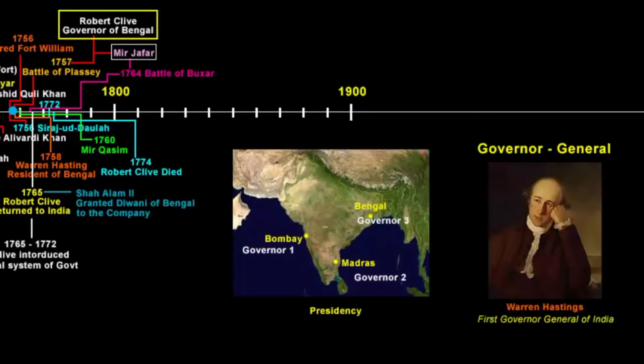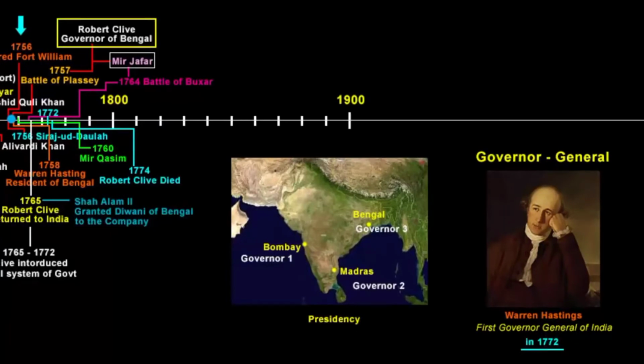And Warren Hastings was the first Governor General of India. He was appointed as the Governor General in 1772. And not to forget, Warren Hastings is the same guy who was once the prisoner of Siraj-ud-Dowlah when he captured Fort William at Calcutta in 1756. Moments back I said Warren Hastings became the Governor General in 1772. Actually it was 1773. I missed it by a year. In 1771 he was appointed as the Governor of Bengal, just like how Robert Clive was the governor, so I apologize for that. By now we know that the major part of the company's rule in India was divided in the form of presidencies. They are Madras, Bombay and Calcutta.